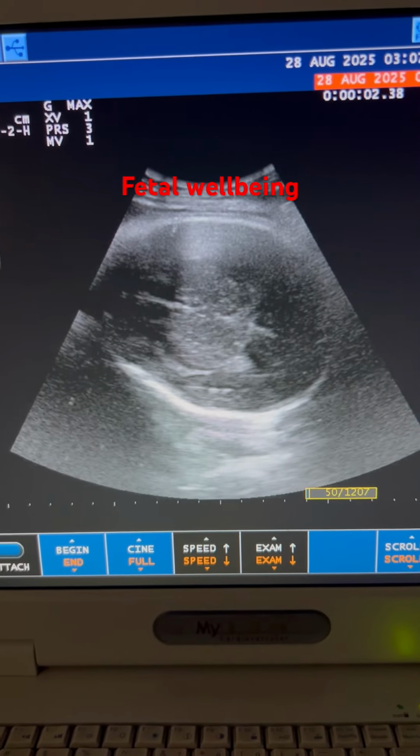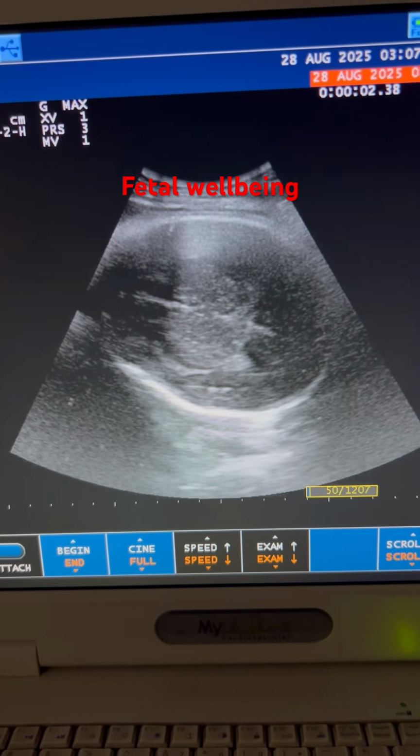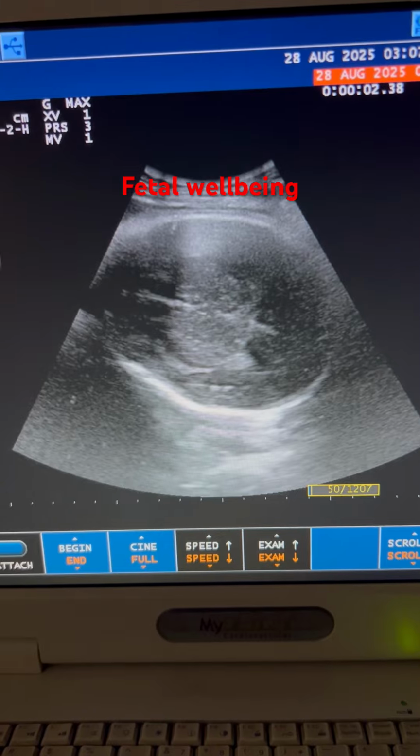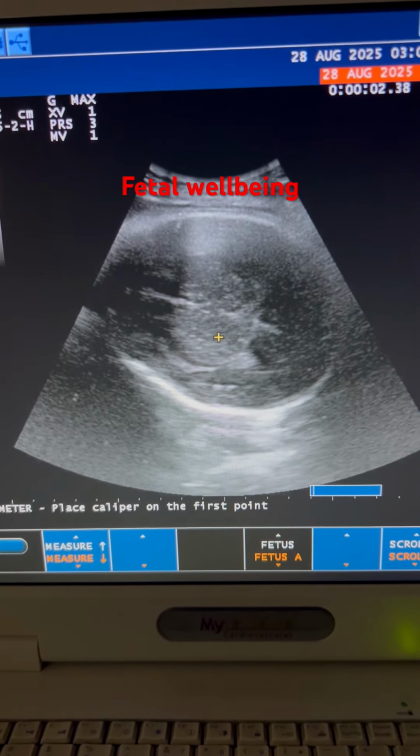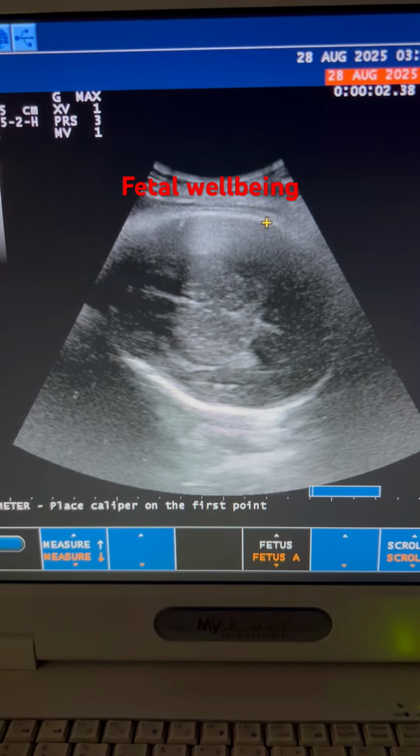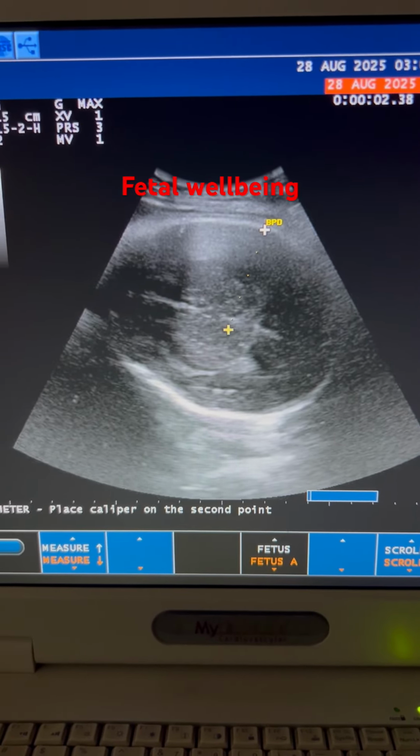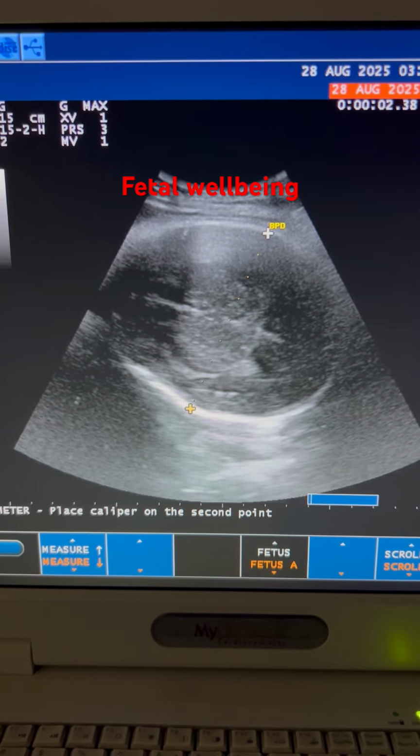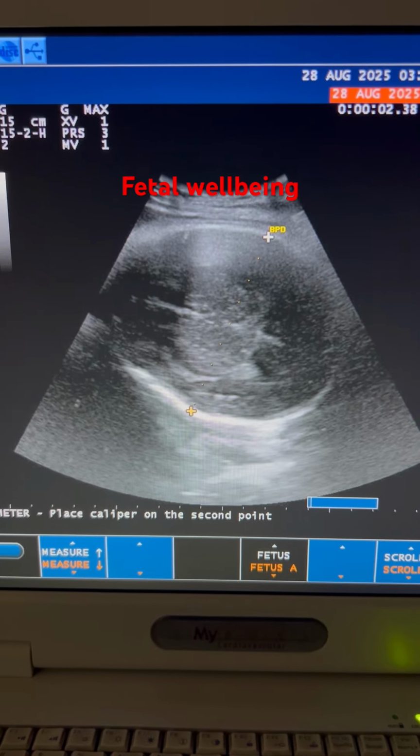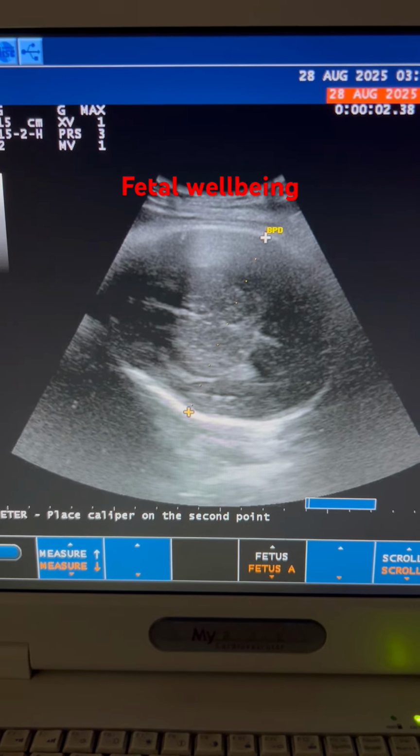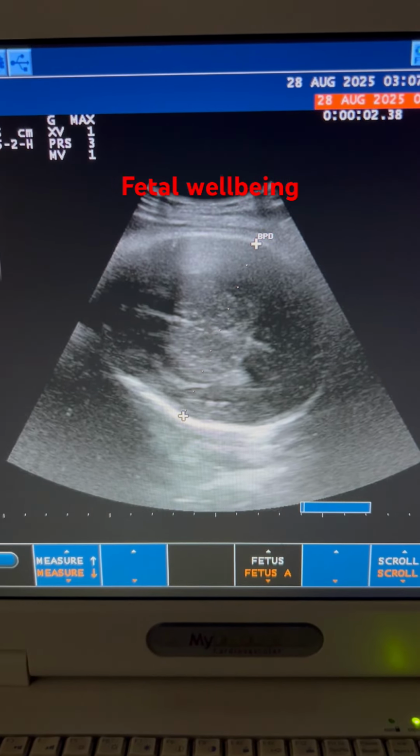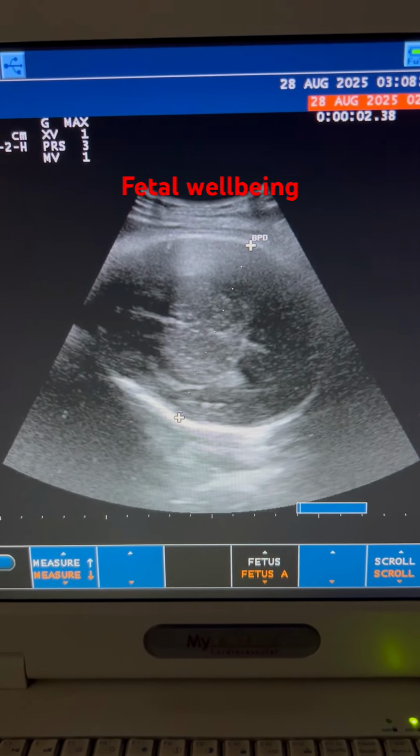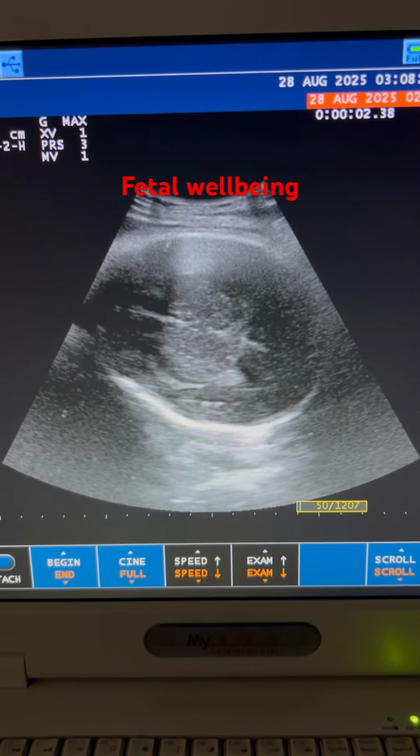It's a case of fetal well-being, and by dates she corresponds to 32 weeks of gestation, and it's a cross-section of fetal head. Now we are measuring biparietal diameter, and it's 8.2 centimeter from one parietal bone to another.